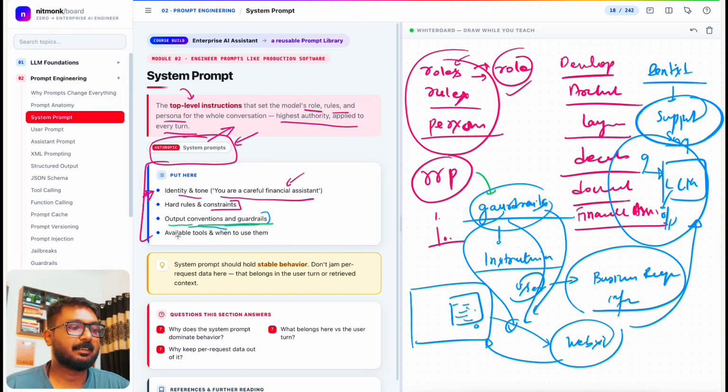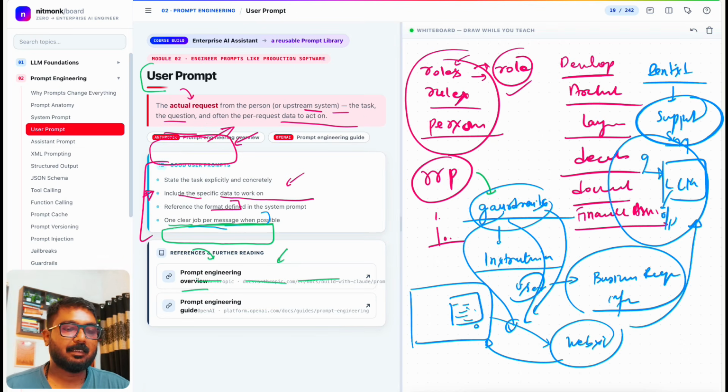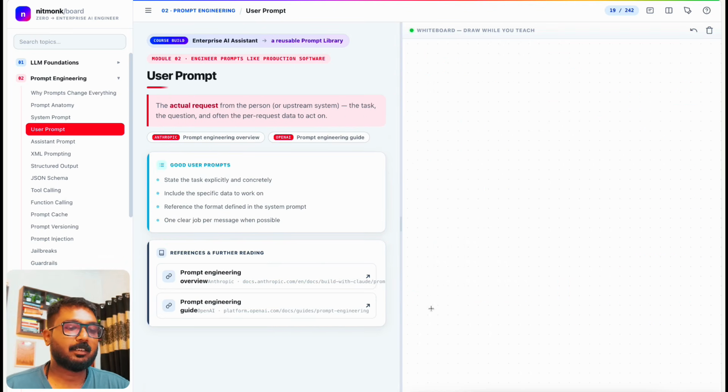Output convention we have already seen, and then the guardrails, available tools and when to use them. That is also system prompt that we have seen in the previous discussion, right? So the system prompt should hold stable behavior. Don't jam per-request data here; that belongs in the user turn or retrieved context, right? That is all about the system prompt. Then there is a user prompt that we have already seen. The user prompt is all about the users. Even if 1 million users are coming, every user will have their own user prompt, right?